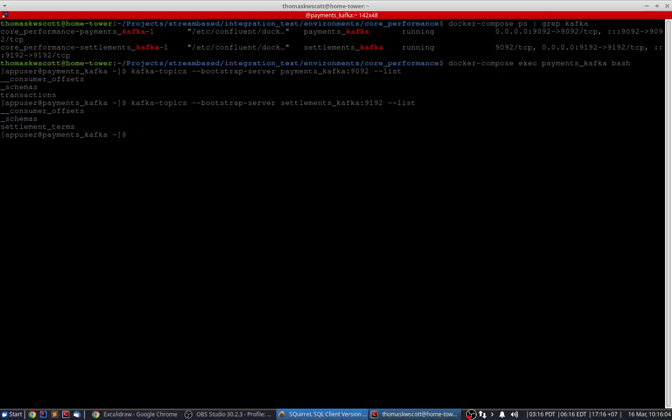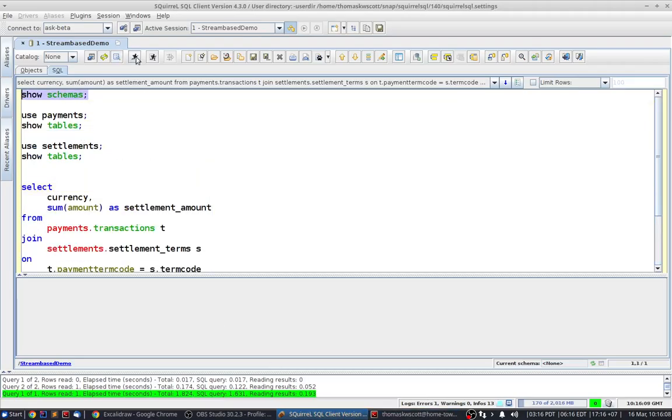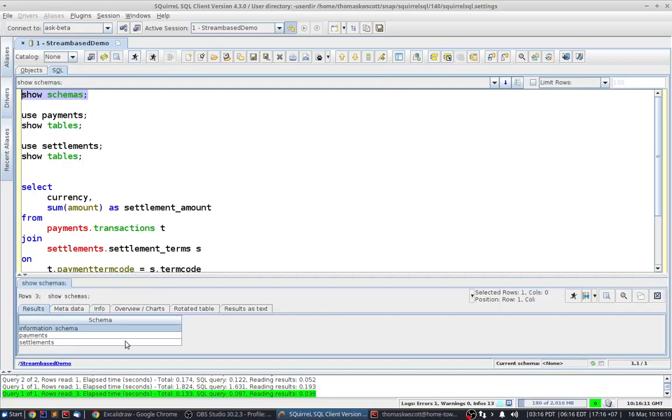So if I head over to my analytical application right now, I can show my database schemas, and what you will see is the two Kafka clusters. We'll see a payments and a settlements. By listing tables within these schemas, you will see something very similar to the Kafka topics commands that I ran. If we go for the payment schema, we will see a transactions table. If we go for the settlement schema, we will see a settlement terms table.